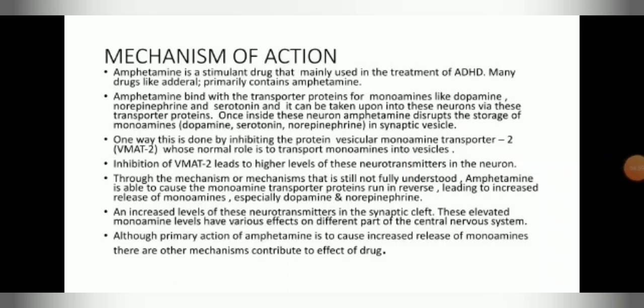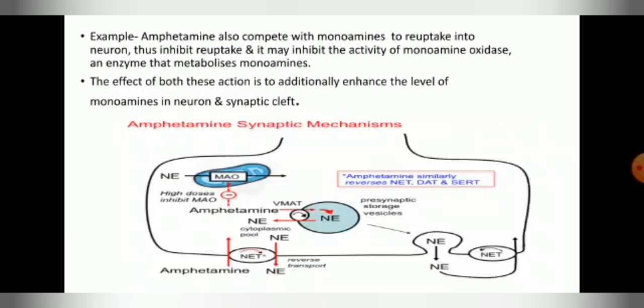These elevated monoamine levels have various effects on different parts of the central nervous system. Although the primary action of amphetamine is to cause increased release of monoamines, there are other mechanisms that contribute to the effect of the drug. For example, amphetamine also competes with monoamines for reuptake into the neurons, thus inhibiting reuptake, and it may inhibit the activity of monoamine oxidase, an enzyme that metabolizes monoamines.